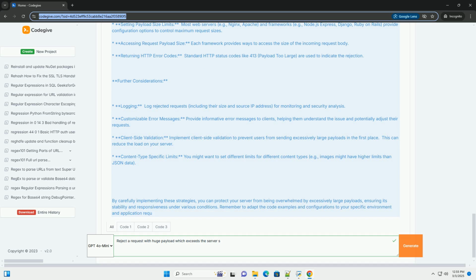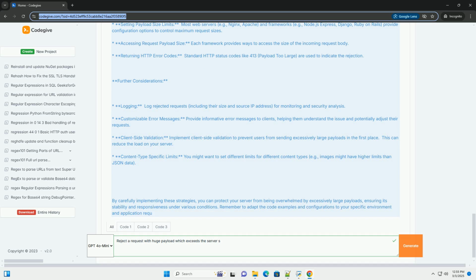error response. Integrating with other frameworks and languages. The core principles remain the same across different frameworks and languages. You'll need to find the equivalent mechanisms for setting payload size limits. Most web servers, for example Nginx and Apache, and frameworks, for example Node.js Express, Django, and Ruby on Rails, provide configuration options to control maximum request sizes.